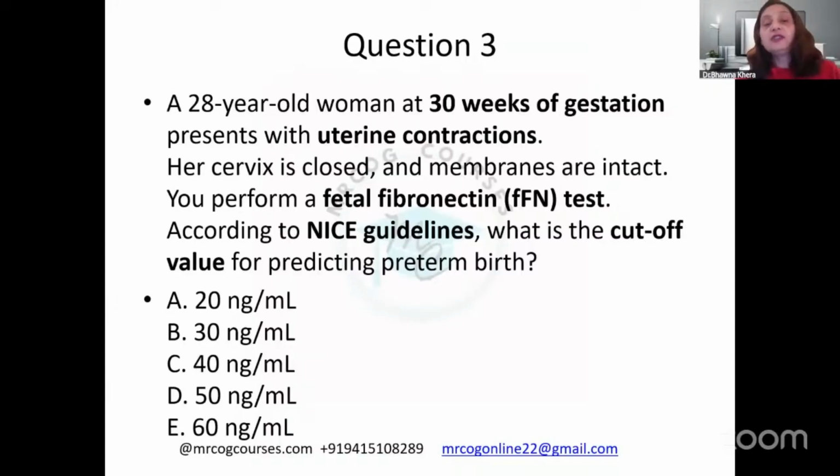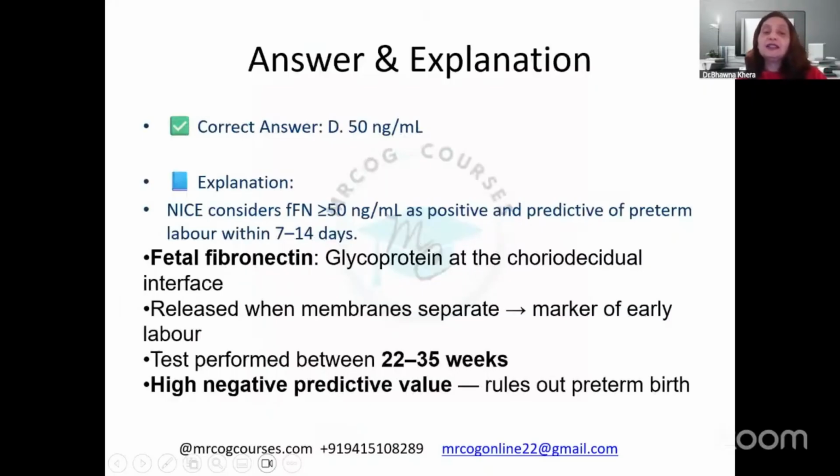So, at 30 weeks, the patient is coming with uterine contractions. So, yes, very good. Please start answering. Yes, very good. So, yes, Dr. Swati, Dr. Nalini, very good. So, that is 50. 50 is the right cutoff. Perfect. 50 nanograms per ml is the right cutoff. NICE considers more than 50 as positive and predictive of preterm labor within 7 to 14 days.